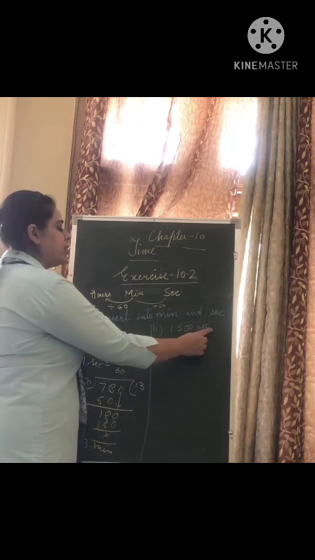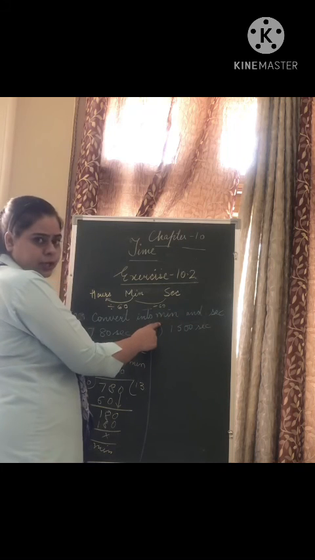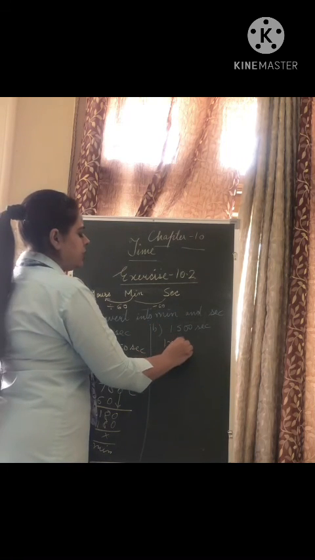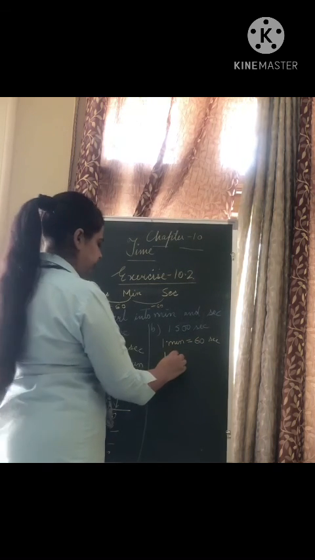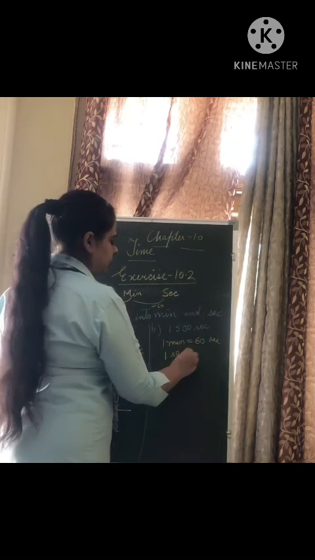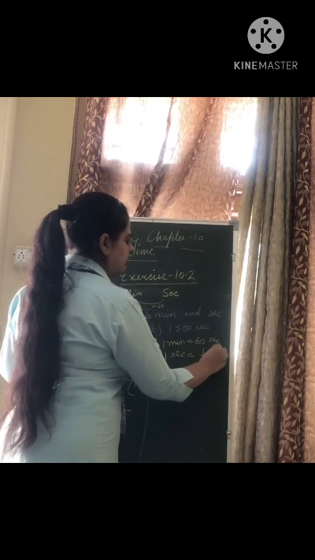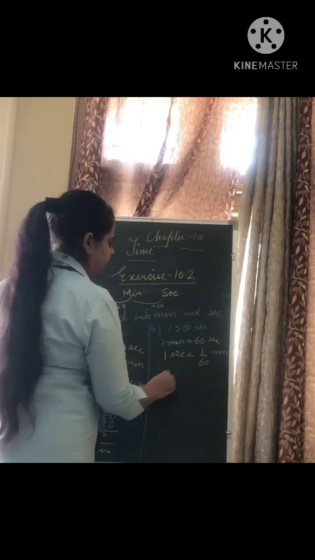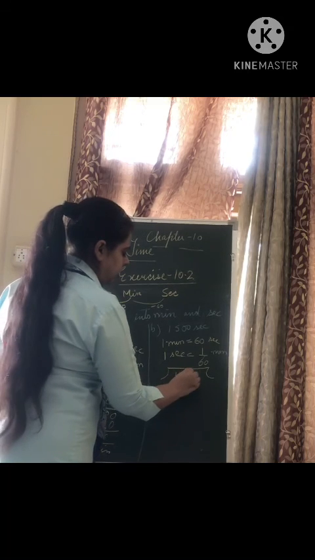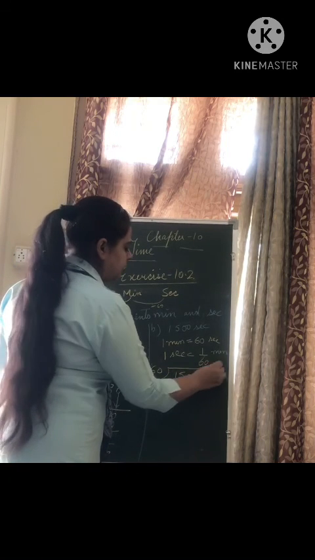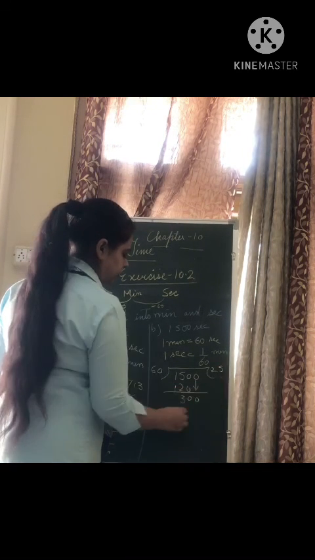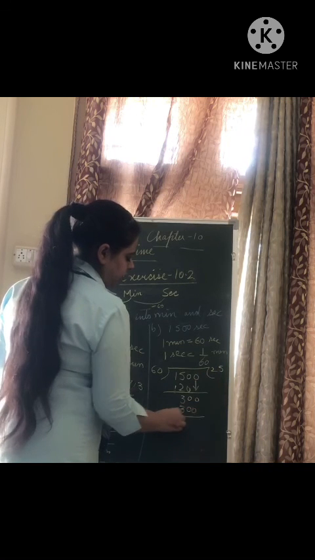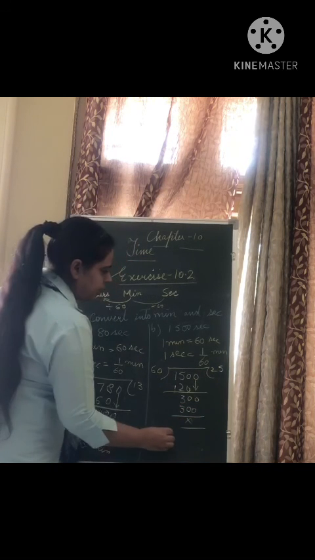Now B part, 1500 seconds. Again you have to convert seconds into minutes, smaller to bigger unit. 1 minute is equal to 60 seconds. So 1 second is 1 upon 60 minutes. 1500 divided by 60. The answer is 25 minutes.